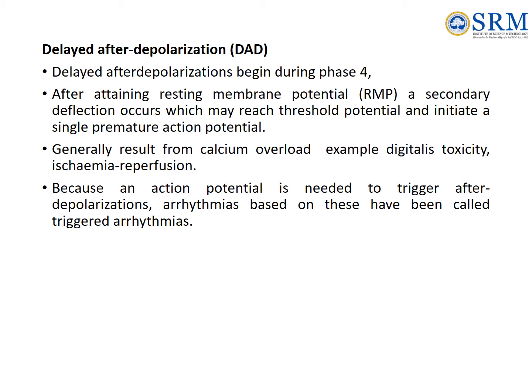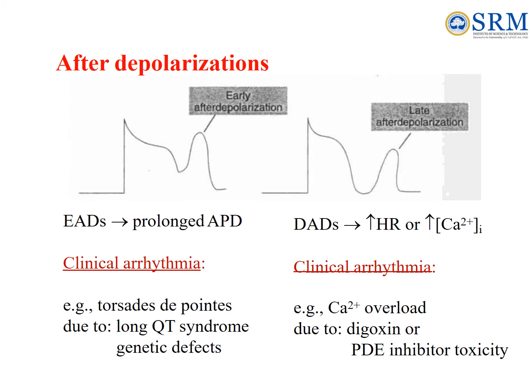The overload of the sarcoplasmic reticulum may cause spontaneous calcium release after repolarization, causing the released calcium to exit the cell through the 3-sodium calcium exchanger. This results in a net depolarizing current. Because an action potential is needed to trigger after depolarizations, arrhythmias based on these have been called triggered arrhythmias. After depolarization action potentials are shown in the slide with the examples of arrhythmias.